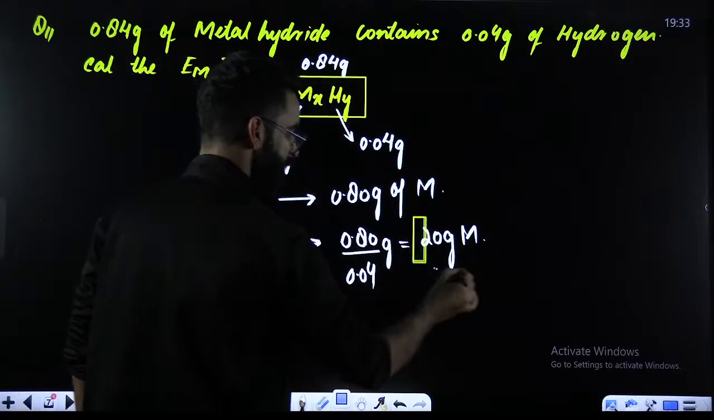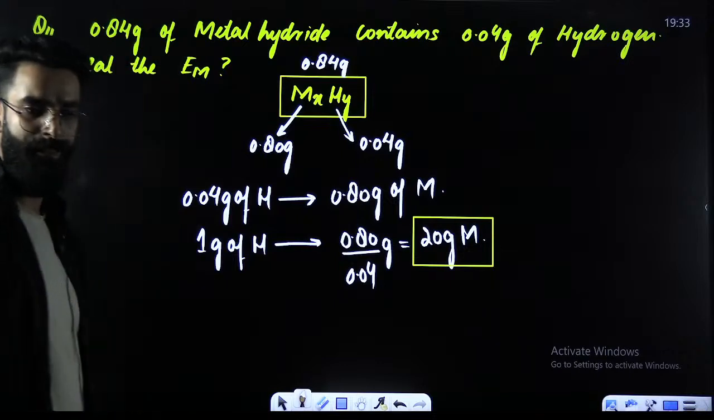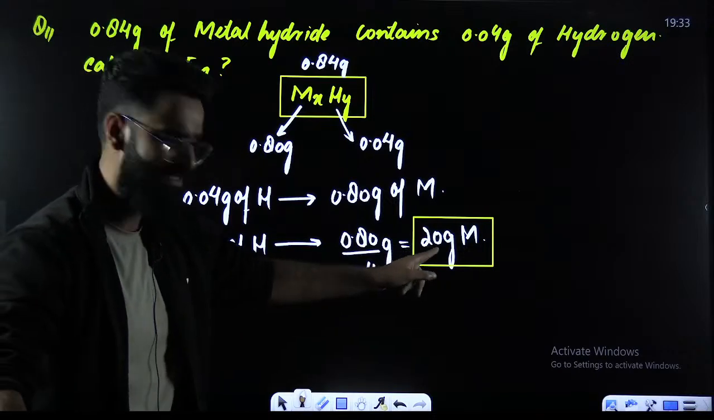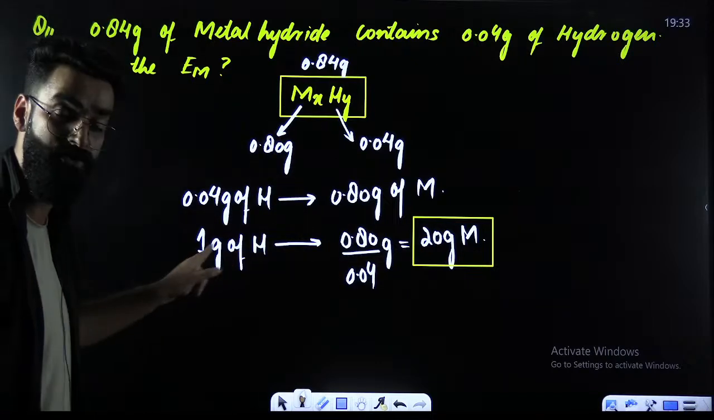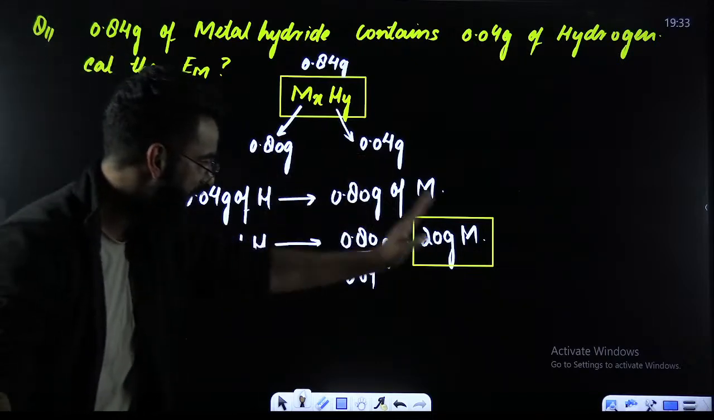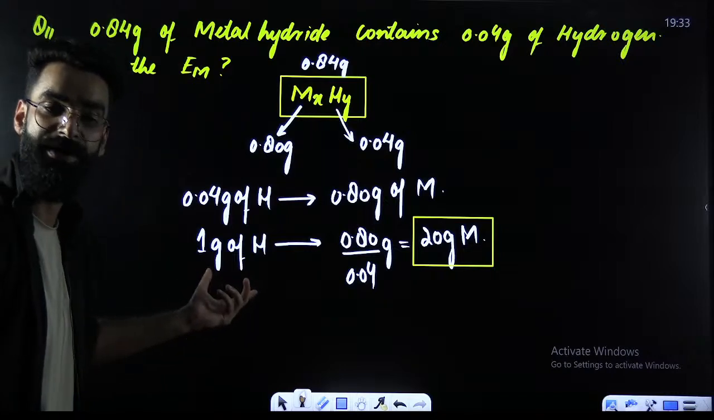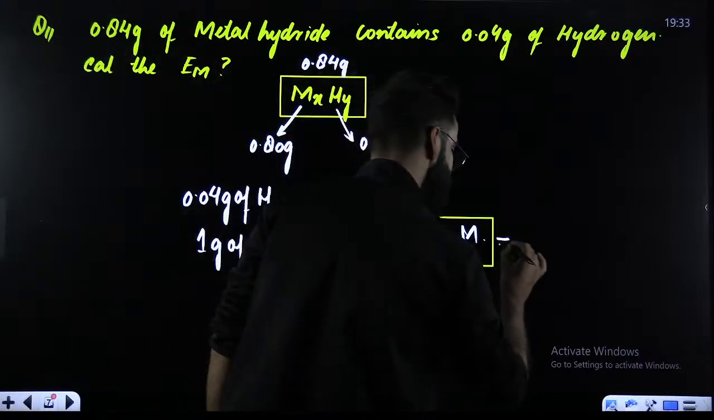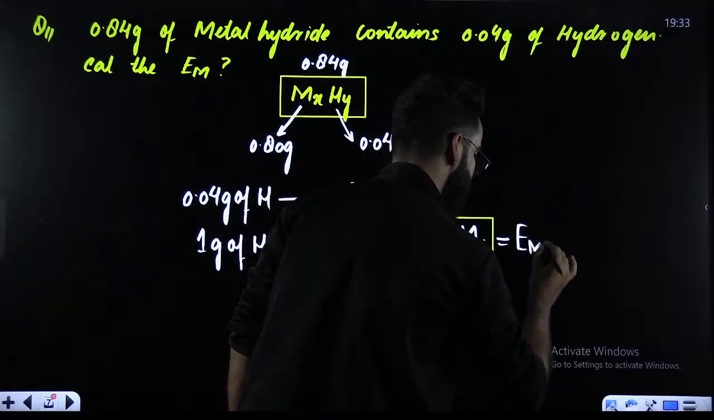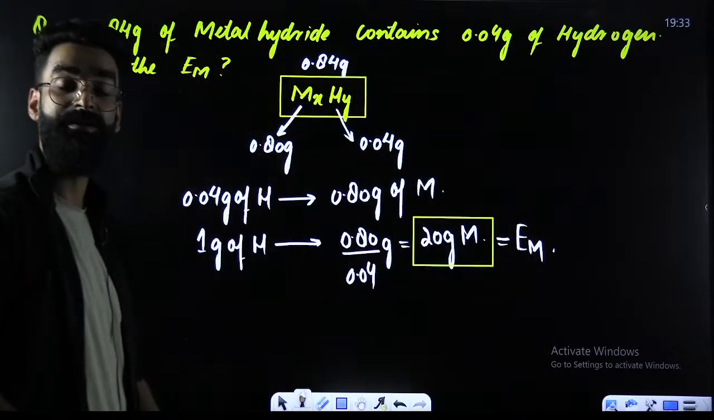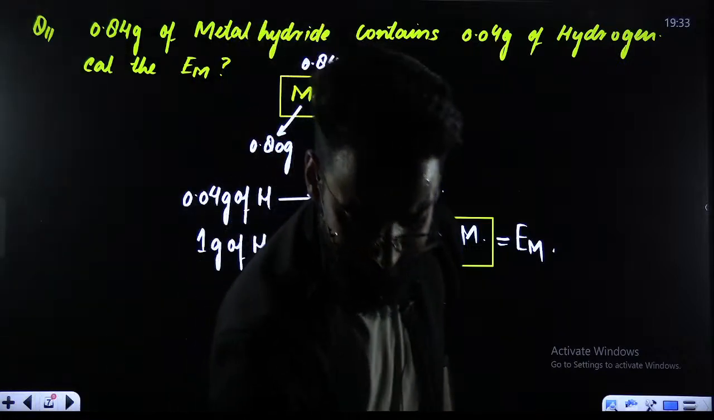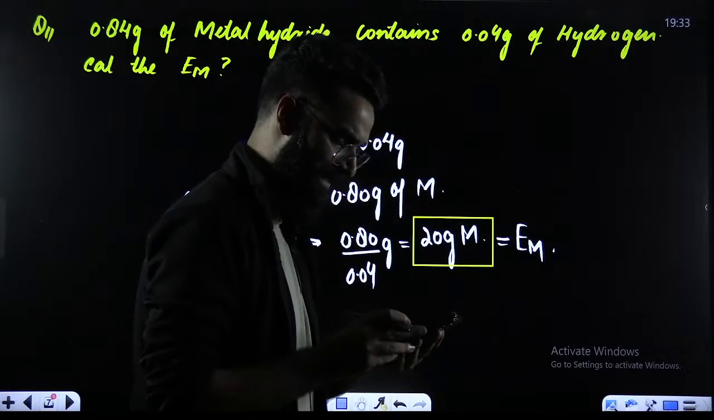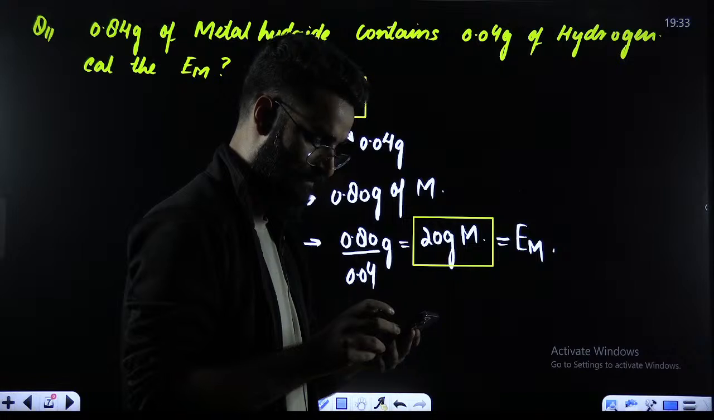So look at this particular term. What is this particular term? If you look carefully, this is the mass of metal that has combined with 1 gram of hydrogen. And as per definition, that mass of substance which combines with 1 gram hydrogen, what do you call that as? You call that as the equivalent mass of metal. So equivalent mass of metal here is nothing but 20 grams. Okay? I believe I'm clear till here.